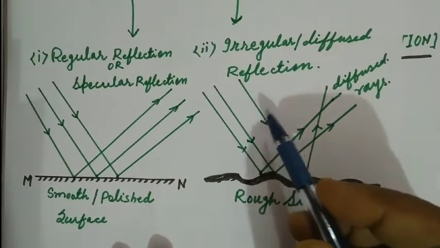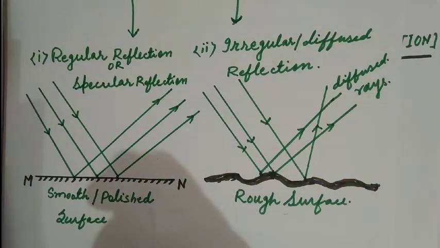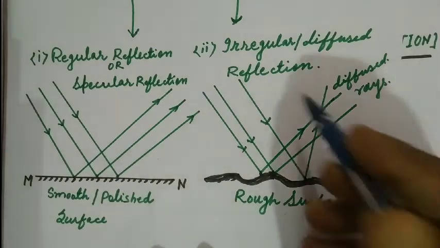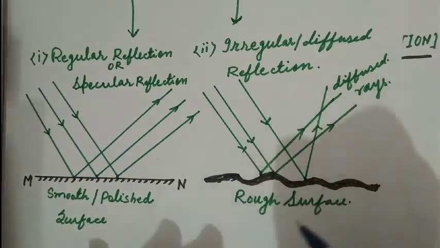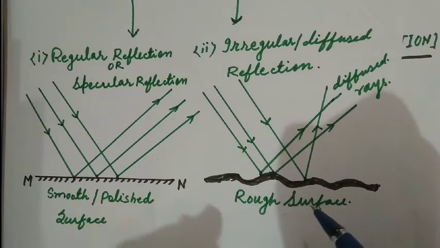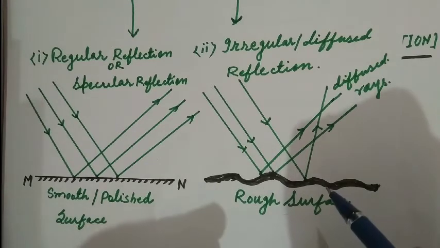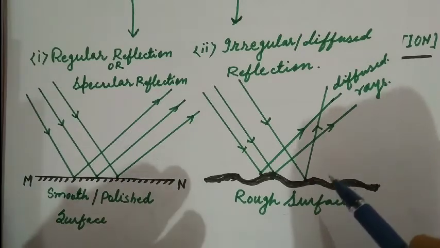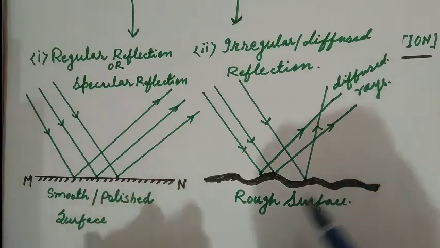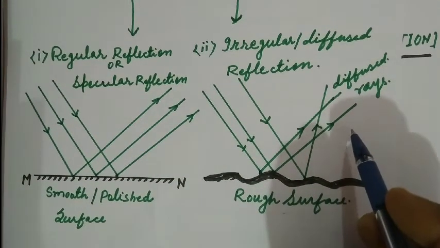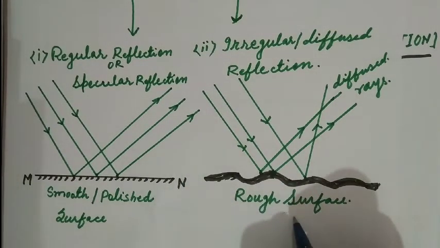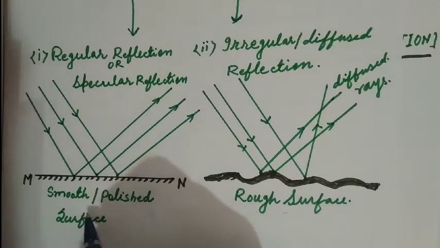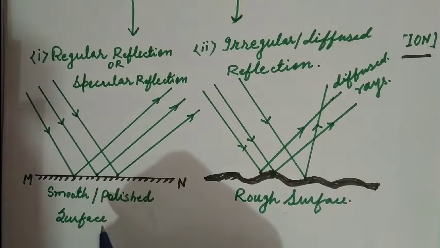In irregular reflection of light, it is defined as a type of reflection in which incident parallel rays, after the reflection, get diffused, intersect, mixed together. It occurs on a rough surface, and regular reflection occurs on a smooth surface.